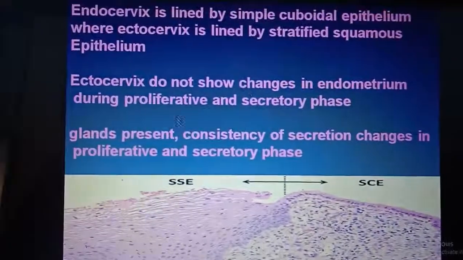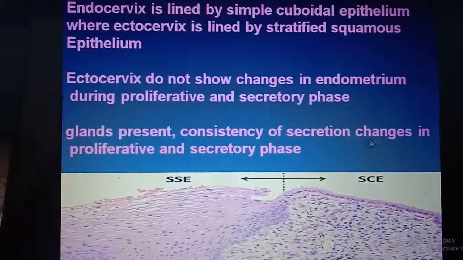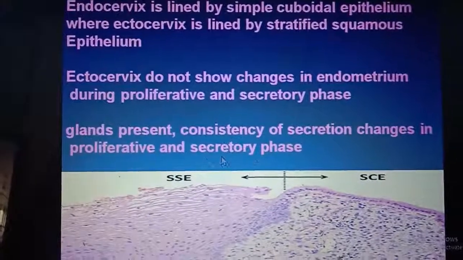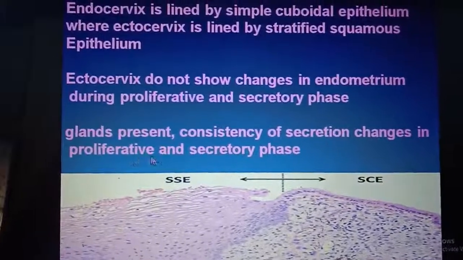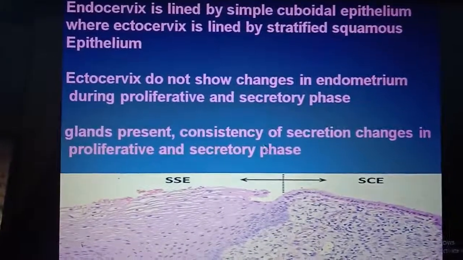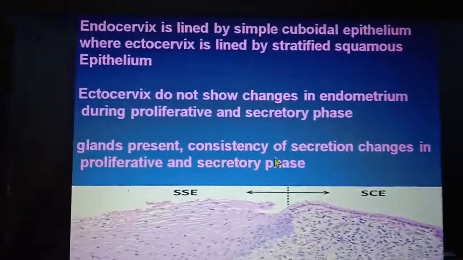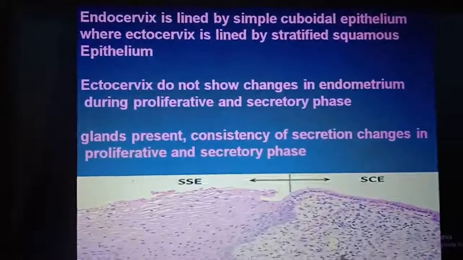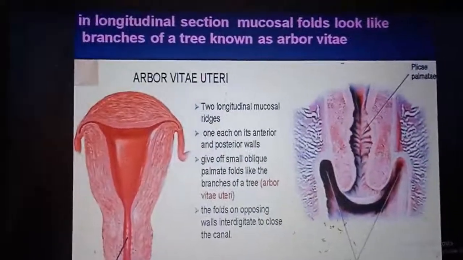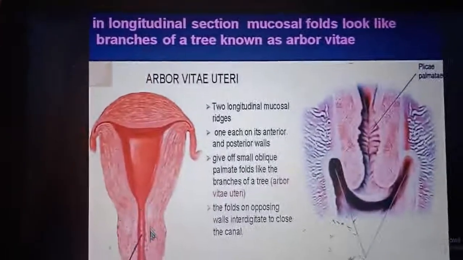Now the glands present in the cervix, and the consistency of their secretion, change in the proliferative and secretory phase. It is thin in the proliferative phase and becomes thick during the secretory phase, so the sperm will not be allowed to enter. And in longitudinal section, there is great clinical significance.